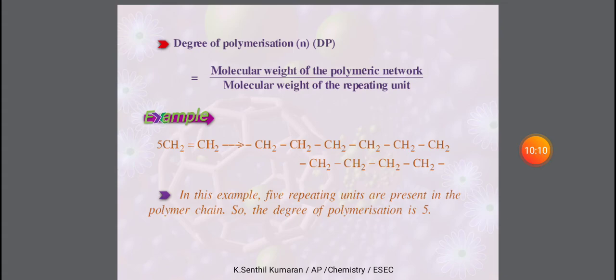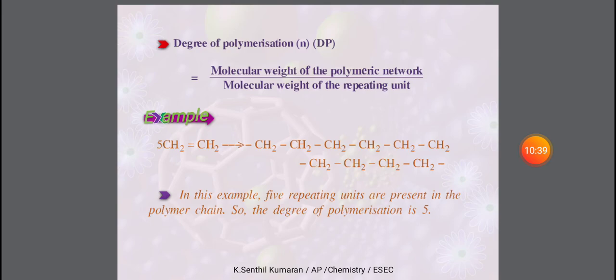The molecular weight of the polymeric network here is 140, divided by the molecular weight of the monomeric unit. Here there are 2 carbon atoms, 2 into 12, 24, and 4 hydrogen atoms, 4. So 24 plus 4 is 28. So 140 divided by 28 is 5. Five is the degree of polymerization of this example.